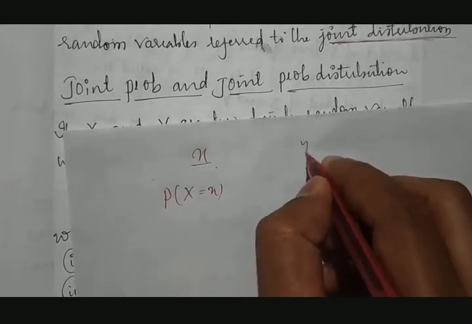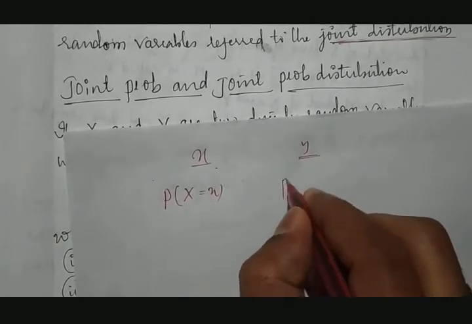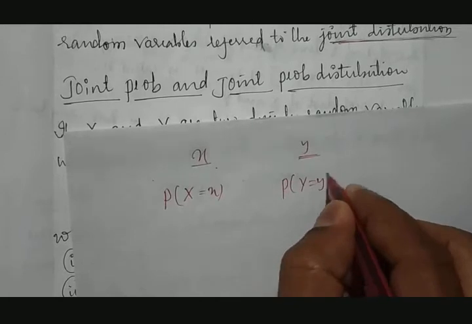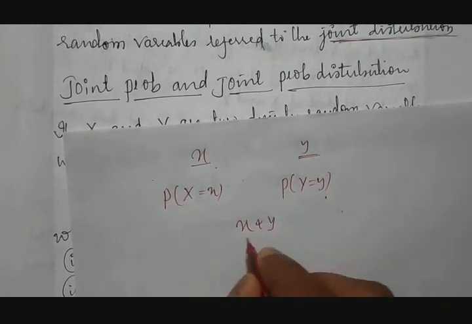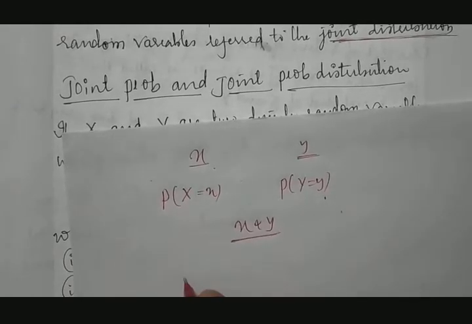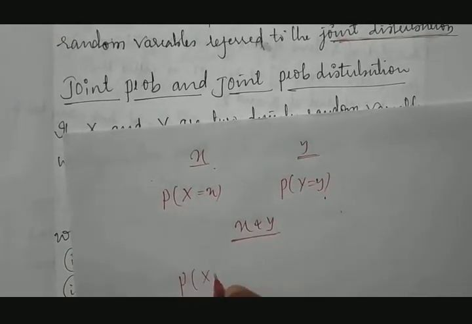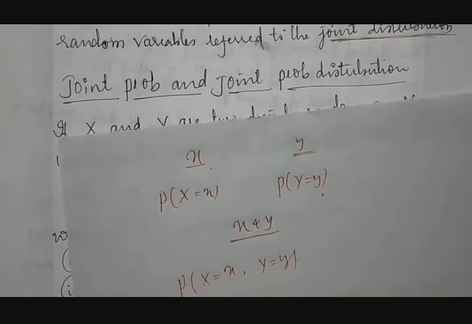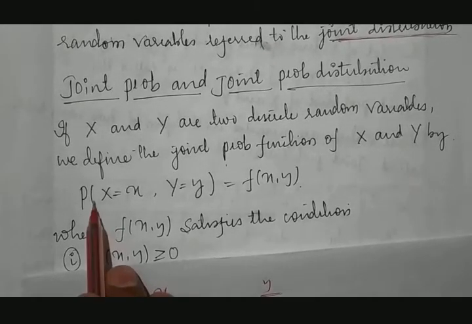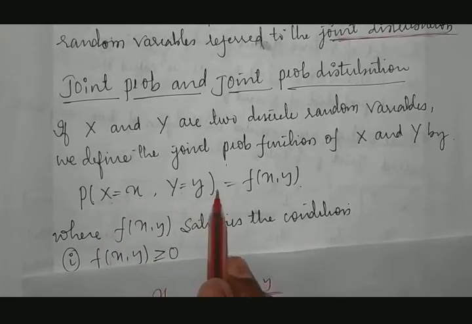If it is for y independently, then we take probability of Y is equal to y. But when this is for both x and y together, it becomes probability of X is equal to x comma Y is equal to y.